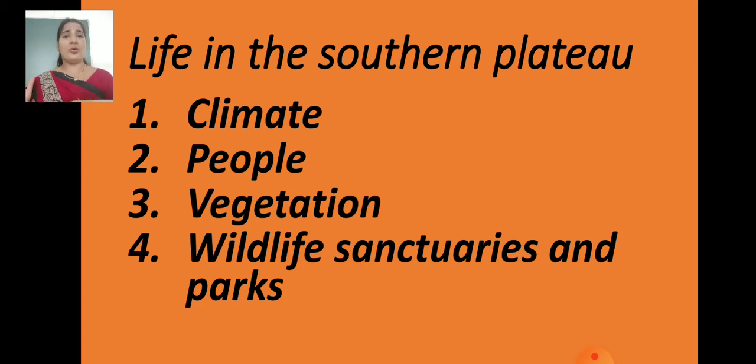See children, if you have studied about first chapter and second chapter, a visit to the north and the Thar desert, there also life in the north plateau and life in the Thar desert, different points are same, climate, people, vegetation, wildlife sanctuary and parks, but the content is different. So whenever the question comes, you have to read the question properly. According to that you have to take these points and explain. So if you will see the climate of the southern plateau, it is very hot children. Summer begins in March and continues till June. So you have to study about that. The temperature goes above 40 degrees Celsius always.